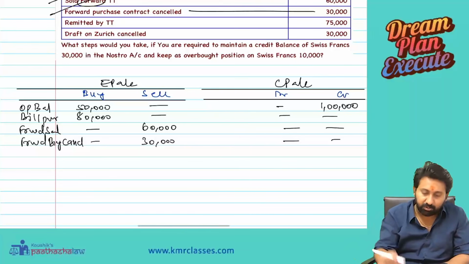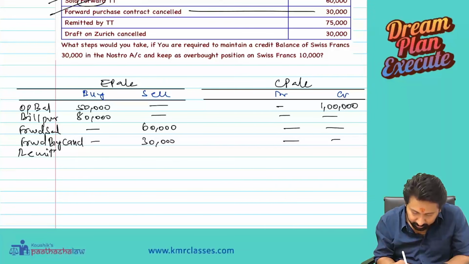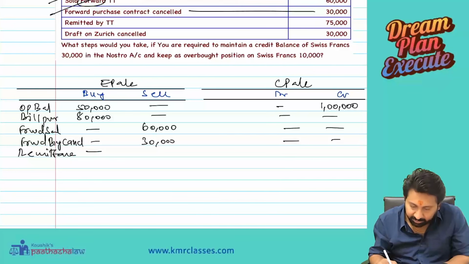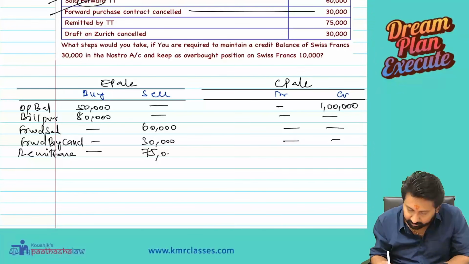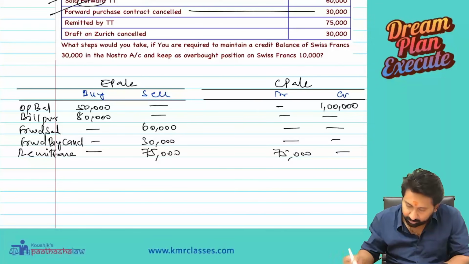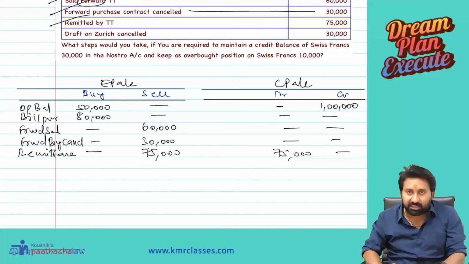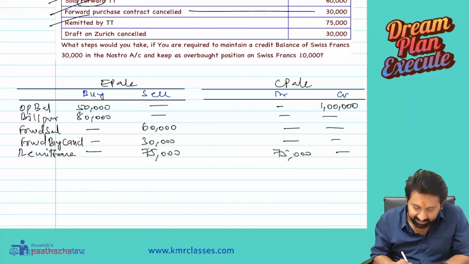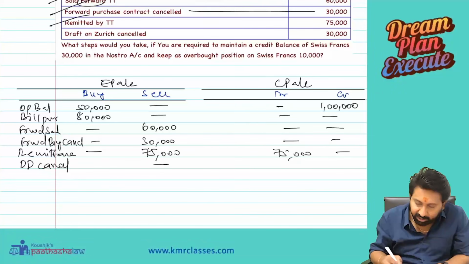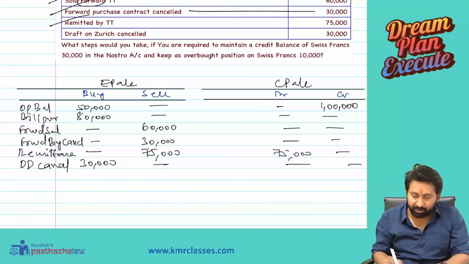No cancel, no effect on Nostro. Remitted by TT under spot remittance: remittance is a sell, 75,000, and here it's a debit. Draft on Zurich cancelled. Normally DD is a sale for the person, so now it becomes a cancellation. Already sale is recorded, now recorded as a buy. No effect.